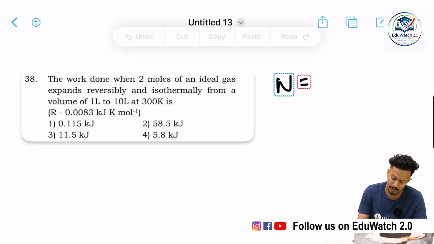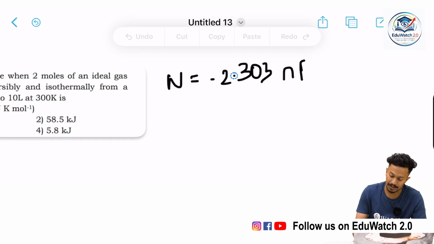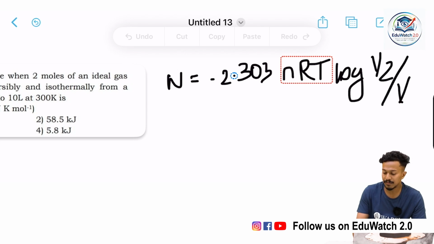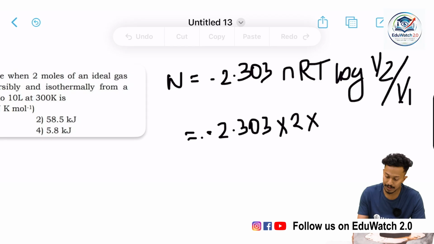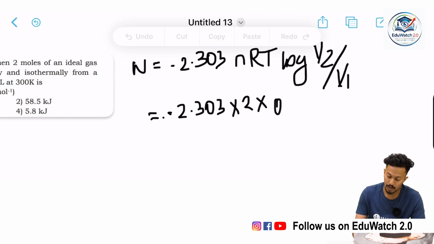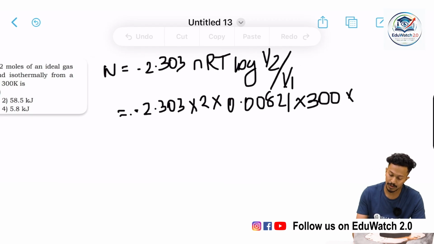W is equal to minus 2.303 nRT log V2 by V1. So minus 2.303, there are 2 moles, into 2, into 0.00821, into 300, into log V2 by V1.